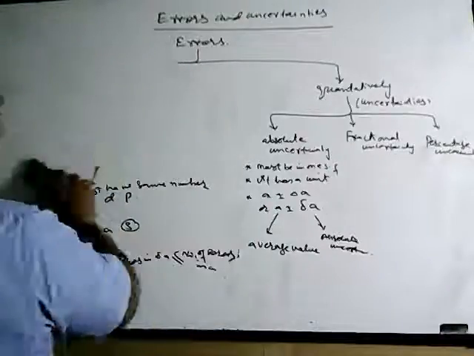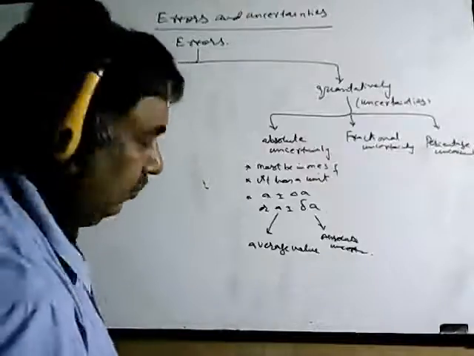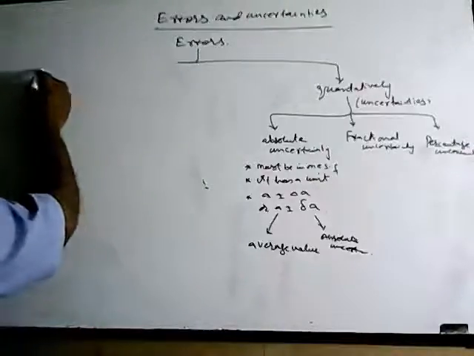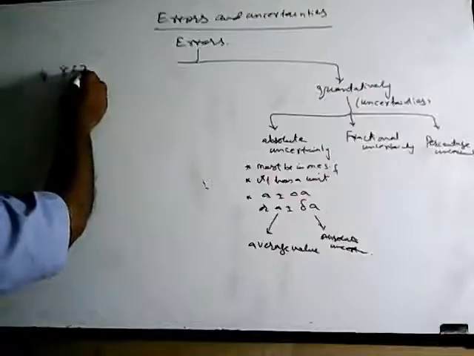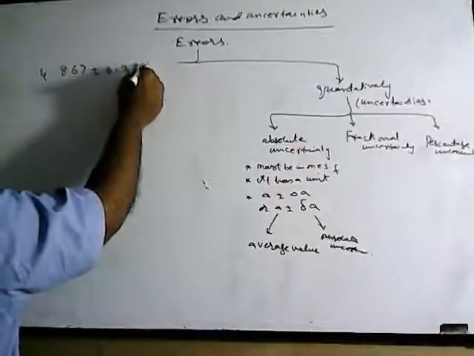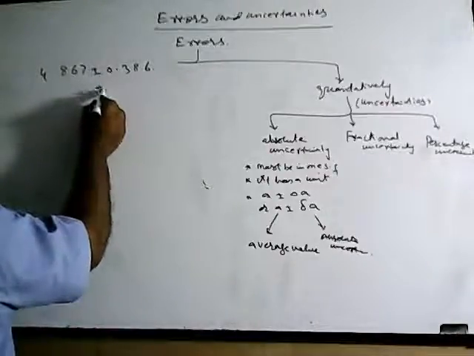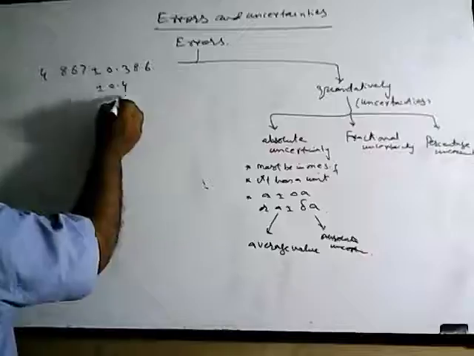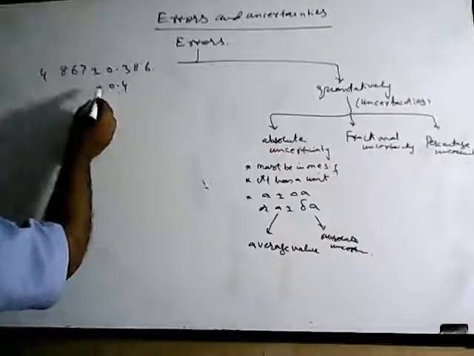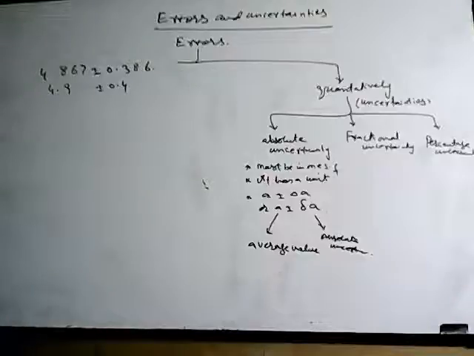It must have a unit. For example, suppose how you write this one. First I will make this in one significant figure, plus minus 0.4, and now this is one decimal place. I'll make this one decimal place, it's 4.9. Actually sometimes one value can be written in so many ways.